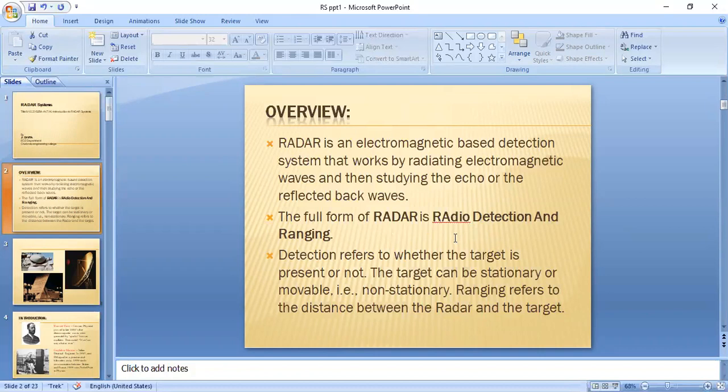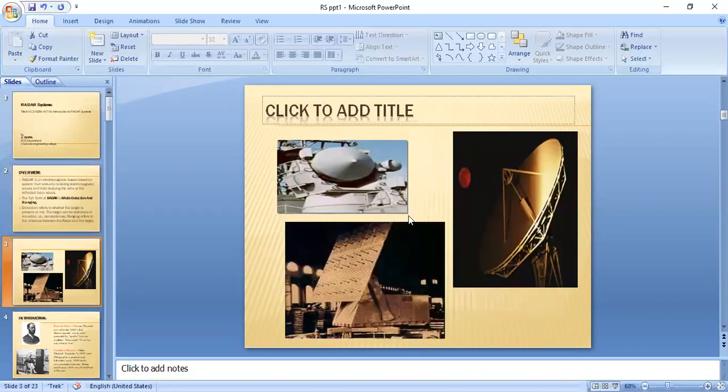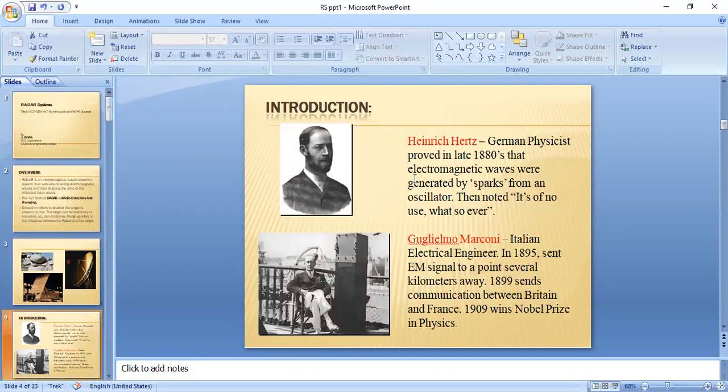So by sending the electromagnetic signals, we are finding whether the target is present or not, and if there is a target, we can also find the distance of the target from the radar. And we can also find the velocity and angle by using the information of the echo signal. We will discuss that part in later sessions. And here we have some radars. We can use any type of radar depending on the applications.